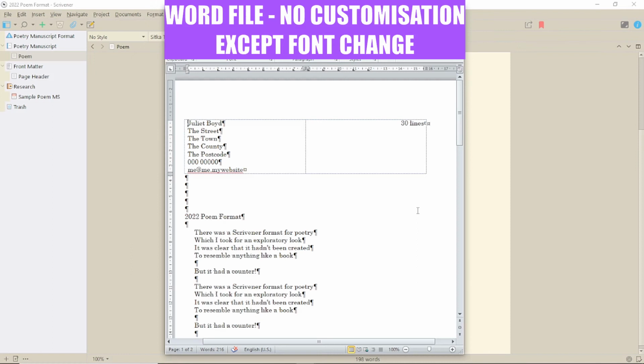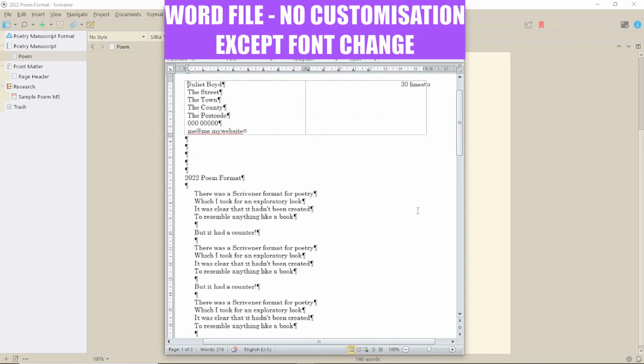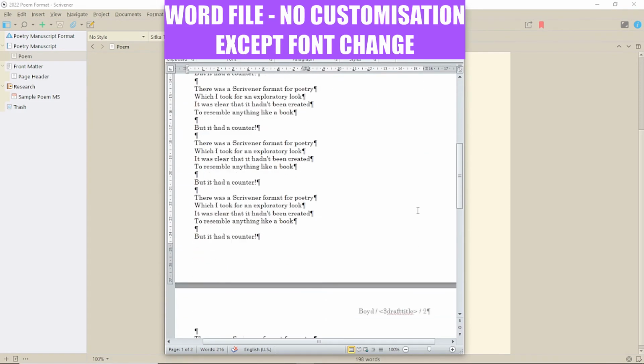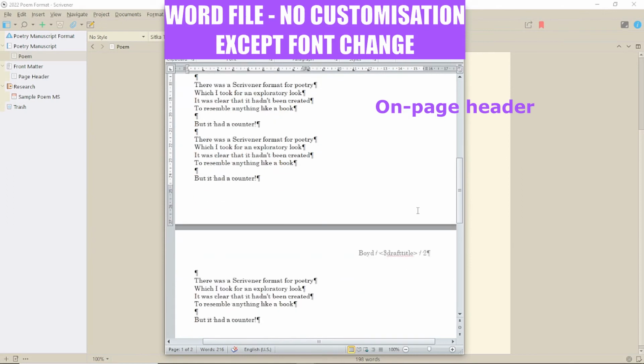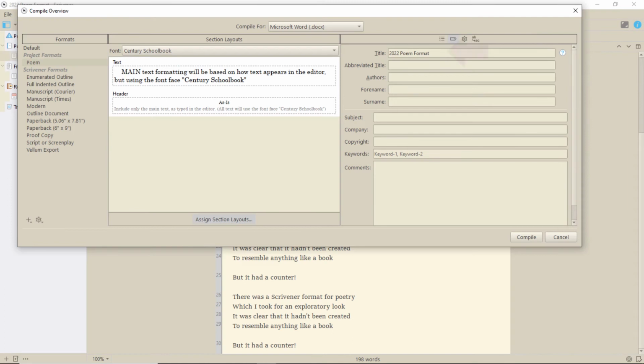When compiled, the line numbers don't appear in the text, but are used to create the number of lines in the header. If your poem goes on to 2 pages, however, you get a header, and this is obviously not populated from the title of the project or from the author information. Let's investigate where that comes from. Well, it's not from the metadata. There is one other option. That was used in another template, but that's not set up here.